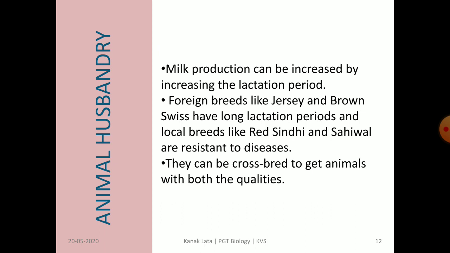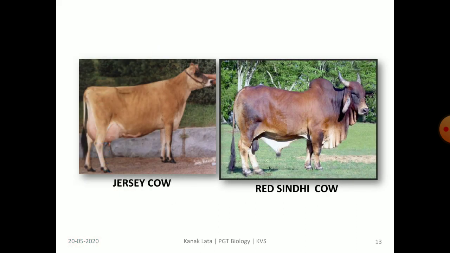For example, foreign breeds of cow like Jersey and Brown Swiss have a long lactation period, and local breeds like Red Sindhi and Sahiwal are resistant to diseases. So, both of them are cross-bred to get animals with both qualities. This is the figure. You can see here the Jersey cow and Red Sindhi cow.